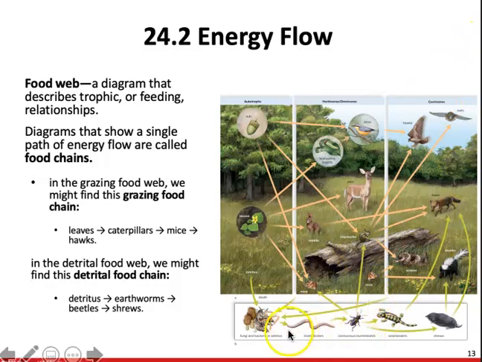We could see that the detritus could be eaten by, so we have the detritus being eaten by the invertebrates, or those earthworms, beetles, salamanders. That salamander could then be eaten by the fox. So that's our detrital food web. Any of these organisms could then die and then be taken up as detritus. When that fox dies, he's going to become detritus, which can then be broken down by those invertebrates yet again.